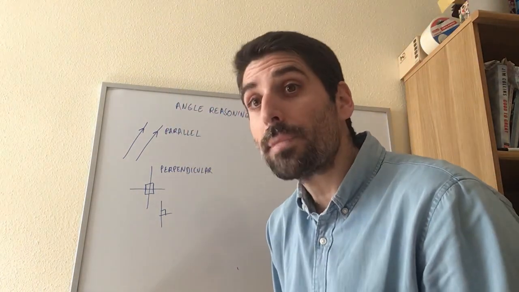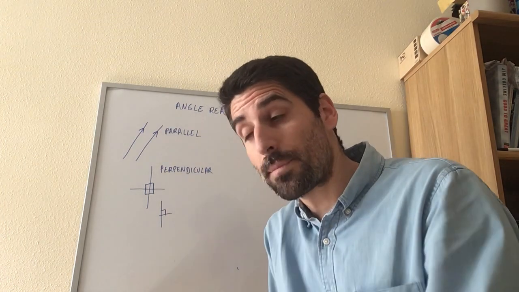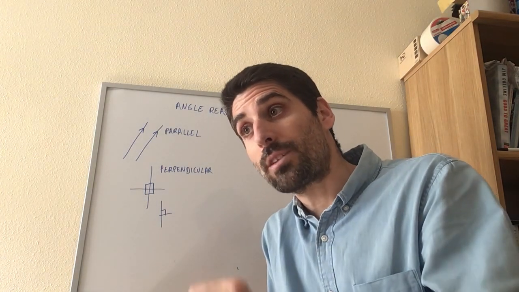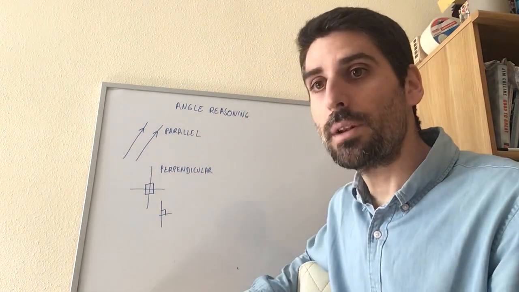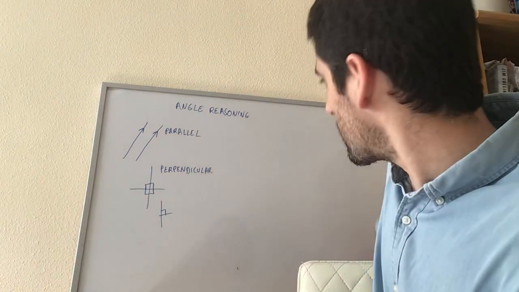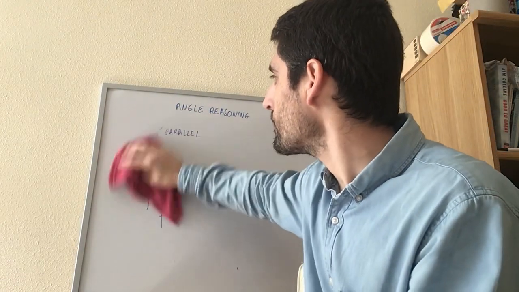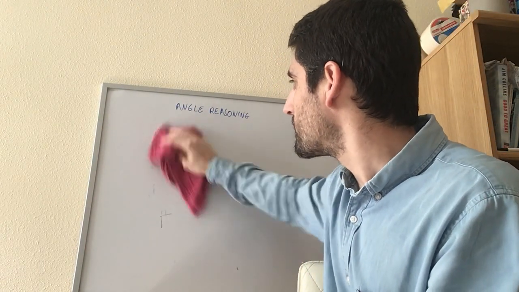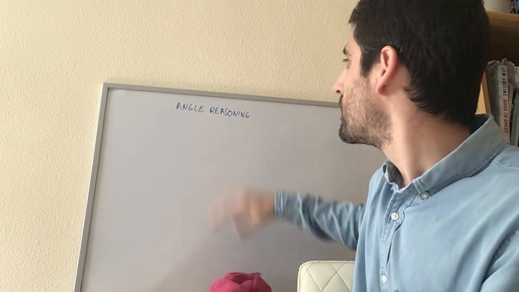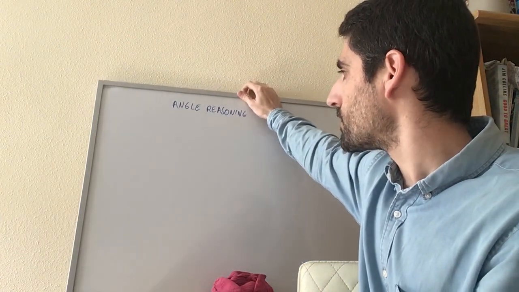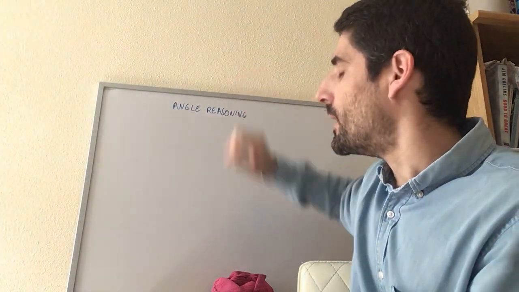Right, so if we were in class, I would get you to draw a couple of parallel lines, get your protractor out and do a little activity, but maybe you can do this at home. So let's go. Here we go. All right. The first thing you have to do is make sure that the board doesn't fall. That's always helpful. Right.